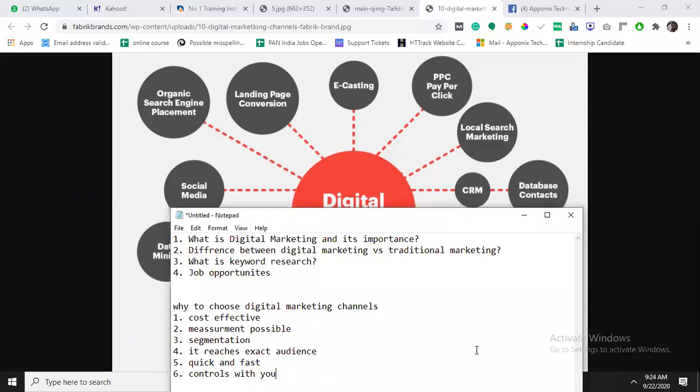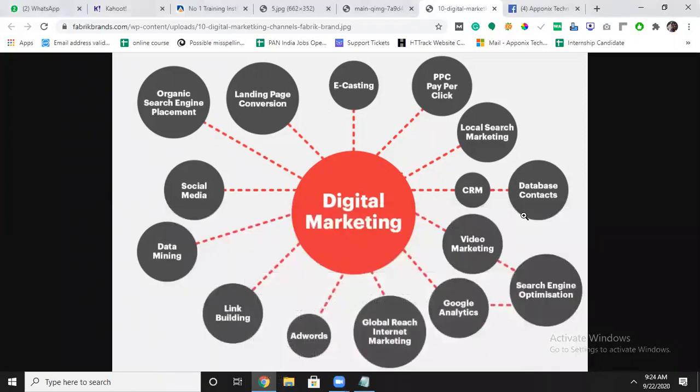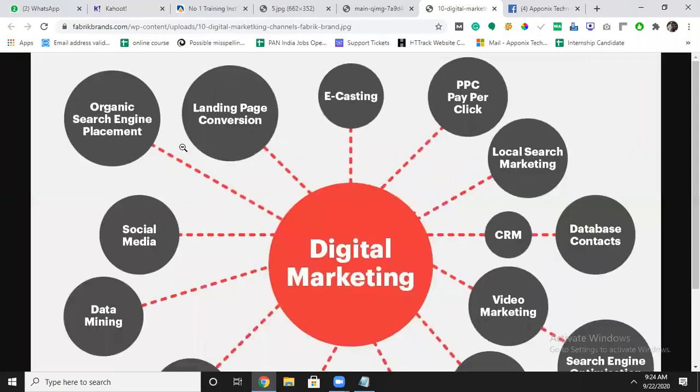Under digital, I have shown you some options. I will tell you what channels we can use for promoting via digital marketing. One, I told you, is social media. About social media, we will learn more in depth in the third day session. Just now I have told you the basics. And the second one, you can see here, is organic search engine placement.